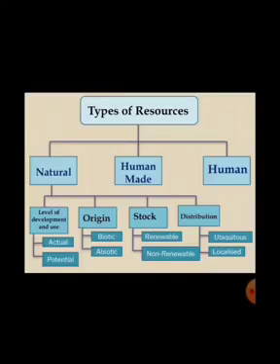Then the next one, on the basis of origin, natural resources were divided into biotic and abiotic, right? Then next we saw on the basis of stock, in which we learnt about renewable resources and non-renewable resources. Then the last one was on the basis of distribution, that was ubiquitous resources and localized resources. We have learned the meaning as well as examples of each and every type of resources, right?